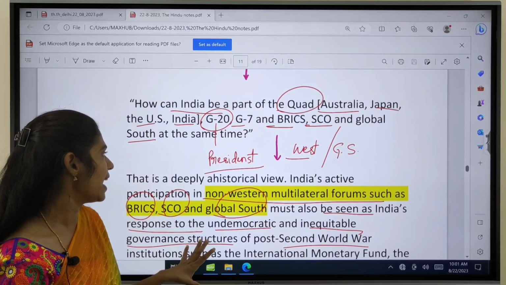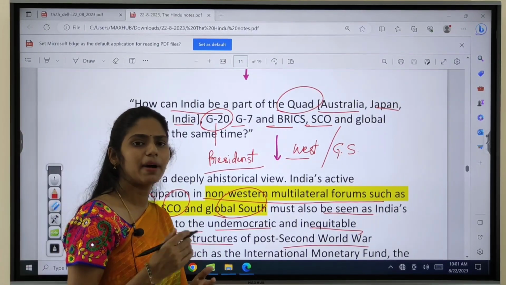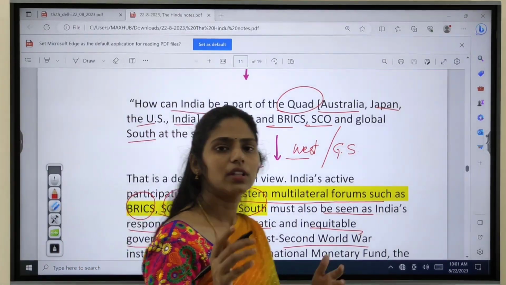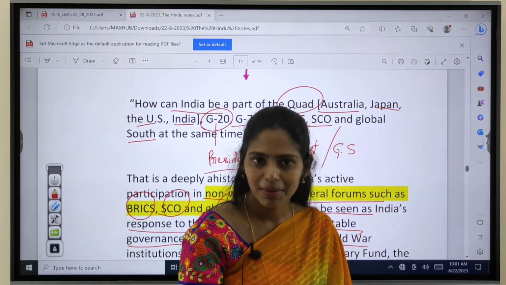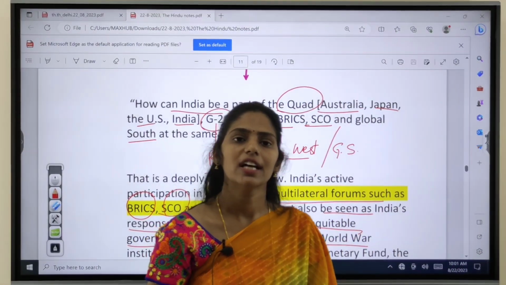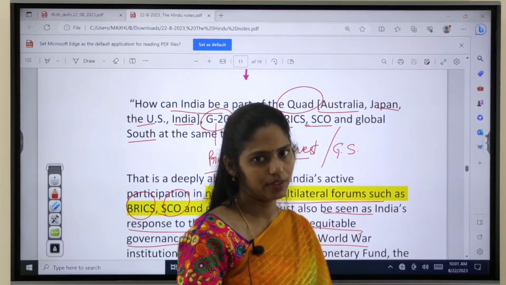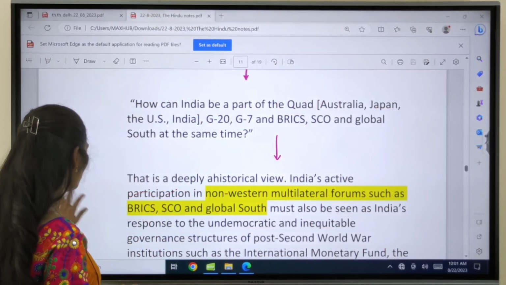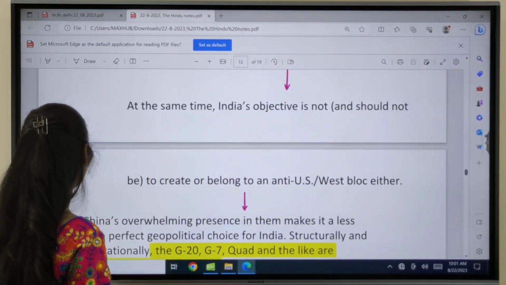So the author says: how is India going to be part of both, the organizations dominated by Western countries and the organizations dominated by the Global South? Okay, so this is what the author says.